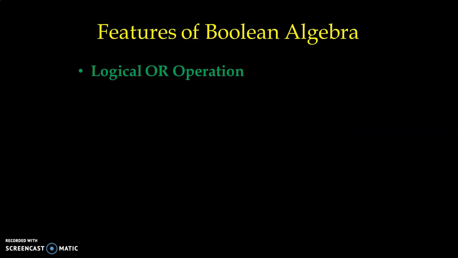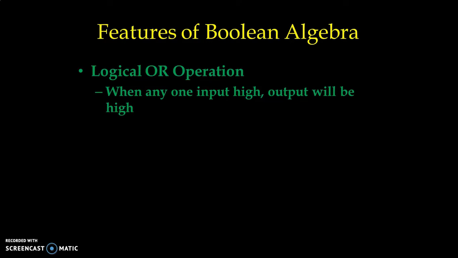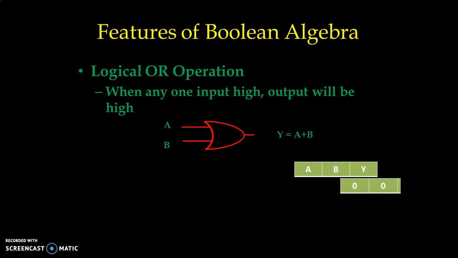We have logical OR operation. When at least any one input is high, output will be high. That is logical OR operation. And we have OR gate to perform a logical OR operation. We have input A as well as B, and output is Y. Y can be indicated as A plus B, that is A or B. We have truth table, AB input, Y is output.